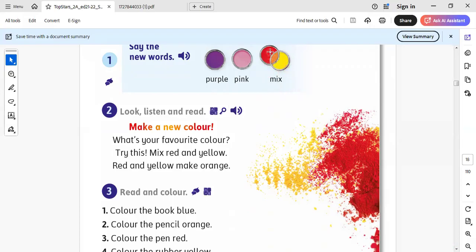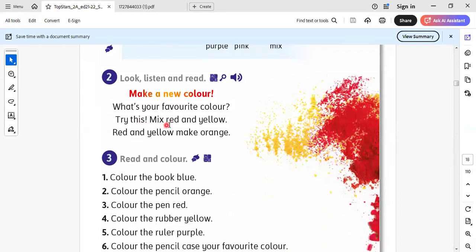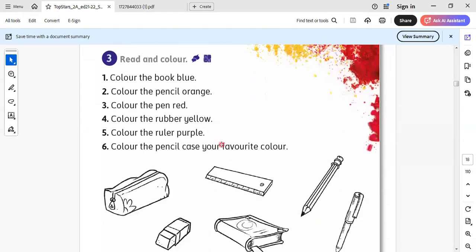When we mix, for example, red and yellow, here we have orange color. We mix red and yellow, it will be orange.